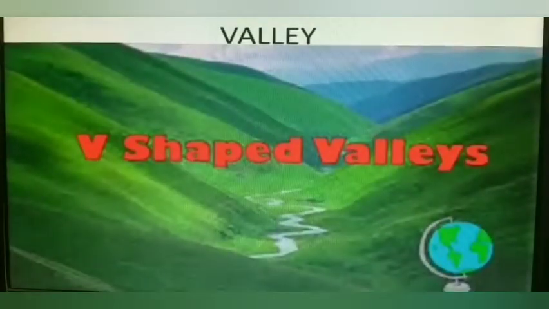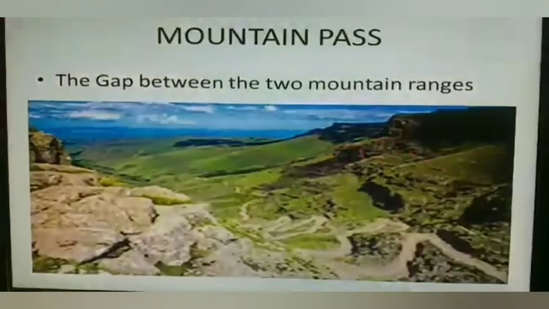What is a valley? A valley is a V-shaped place between two mountains. This mountain range has some beautiful valleys such as Chamba, Kullu and Kangra. The famous hill stations like Shimla, Mussoorie, Nainital, Almora and Darjeeling are located in this range. People come to these hill stations during summers.